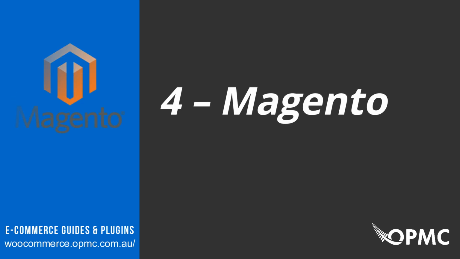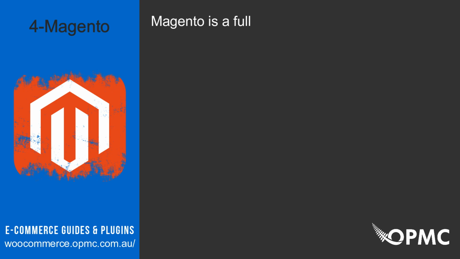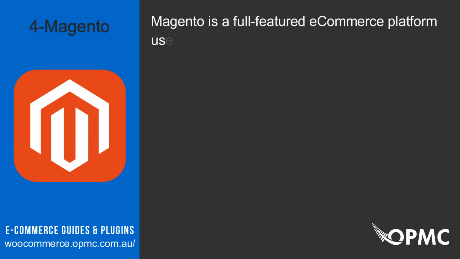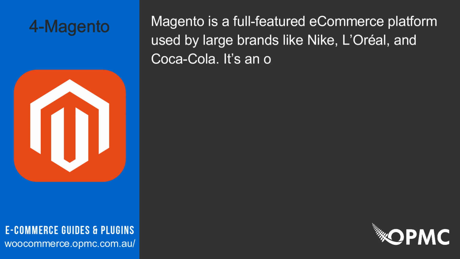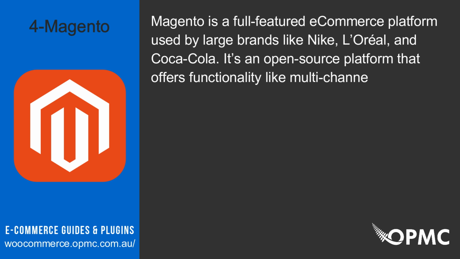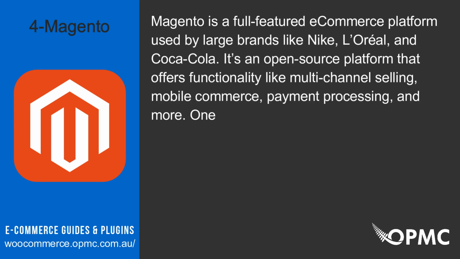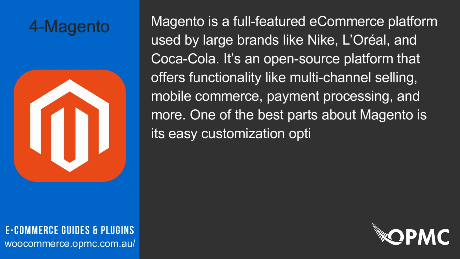Number 4. Magento. Magento is a full-featured e-commerce platform used by large brands like Nike, L'Oreal, and Coca-Cola. It's an open-source platform that offers functionality like multi-channel selling, mobile commerce, payment processing, and more. One of the best parts about Magento is its easy customization options.